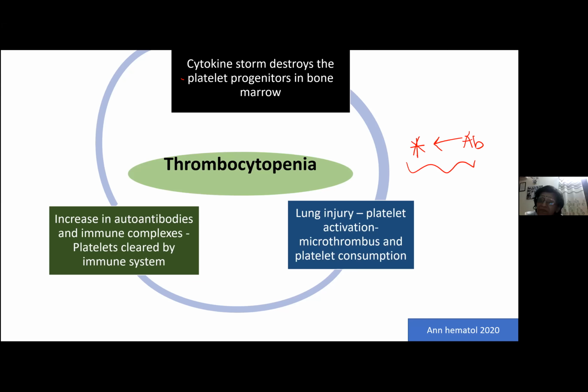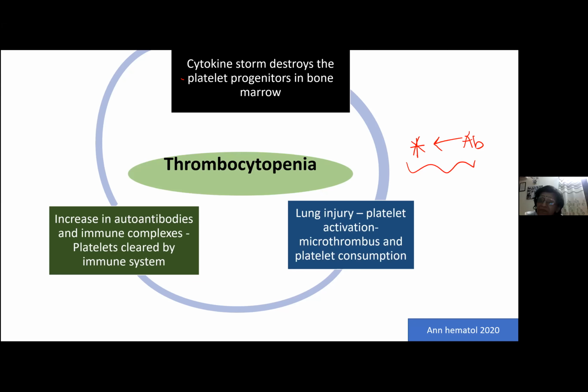Not only that, COVID patients have a very high prevalence of lung injury. Whenever we get lung injury, platelet activation occurs because of endothelial injury. This platelet activation leads to formation of microthrombi, and microthrombi consume all the platelets. So again, this causes thrombocytopenia.